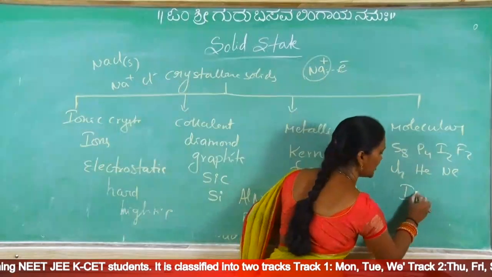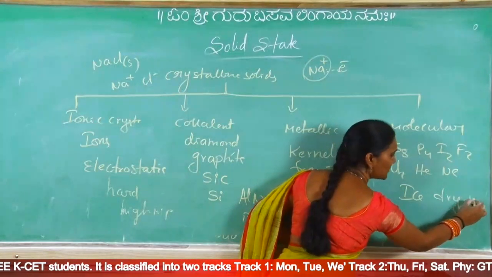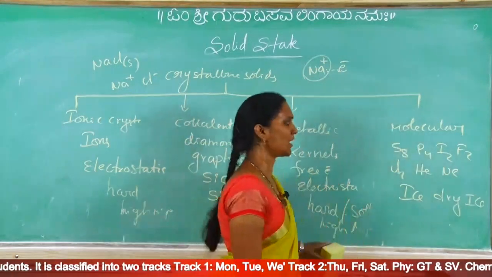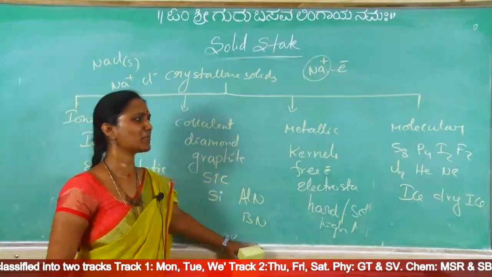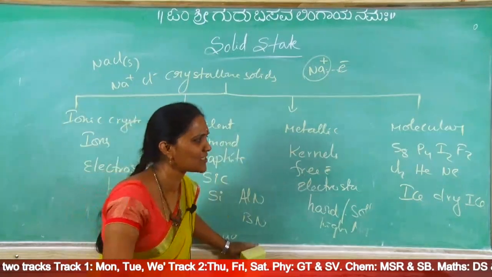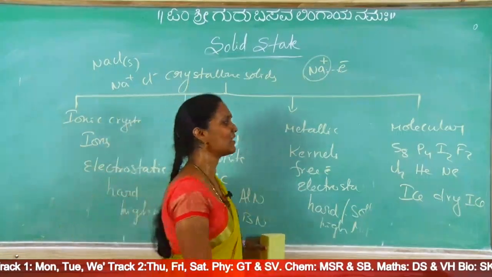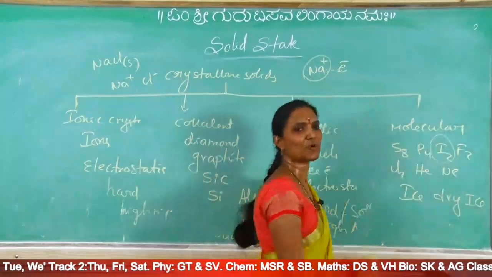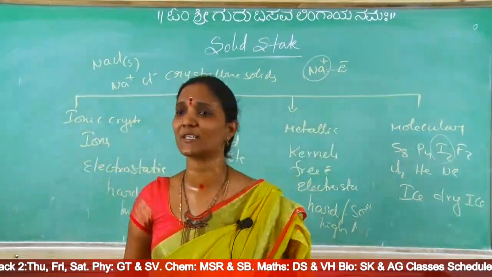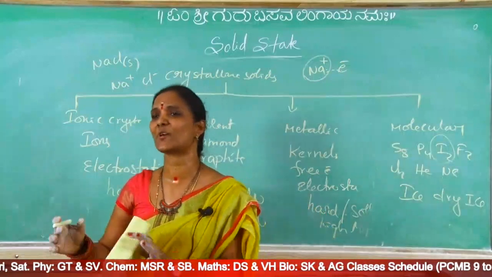And ice, H2O, dry ice. What is dry ice? Solid carbon dioxide. These are repeated examples. In almost all the materials one common example is I2. The following is molecular solid. No, the question is not that. The following is a soft solid given.